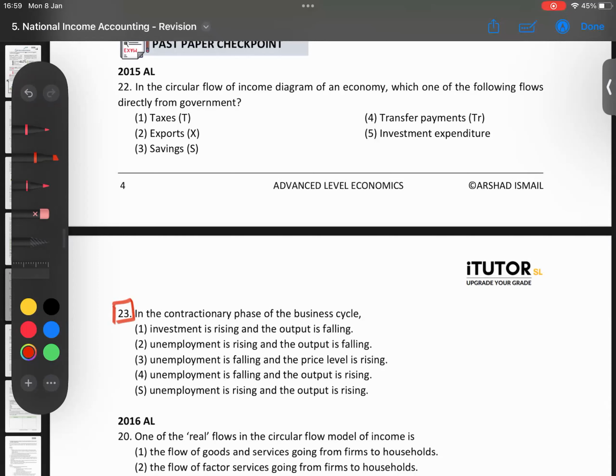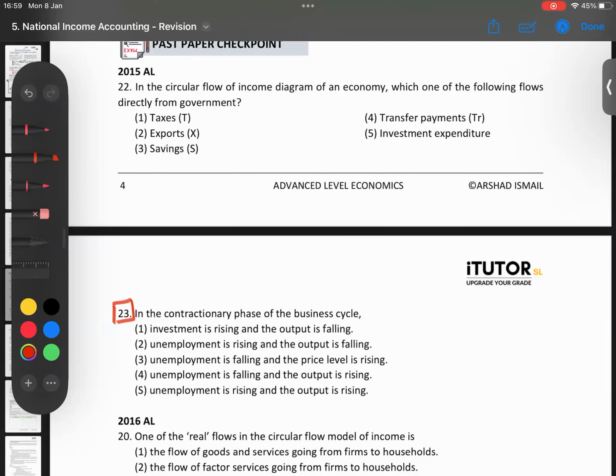Think. We jotted down the characteristics. What can you say in the contractionary phase? Contraction means recession, depression. What can you all give as an answer? Right or wrong, give me an answer. That's okay. I've got around 35 answers, so there are around another 20 who have not given me an answer. The more you get wrong, the more you will remember. If you get it right or wrong, that's okay.